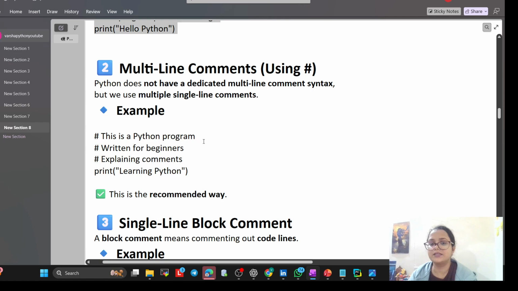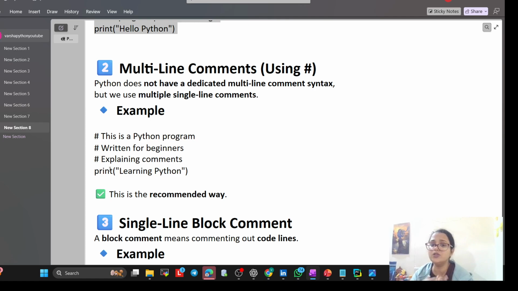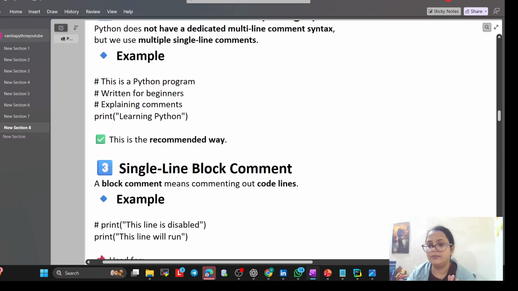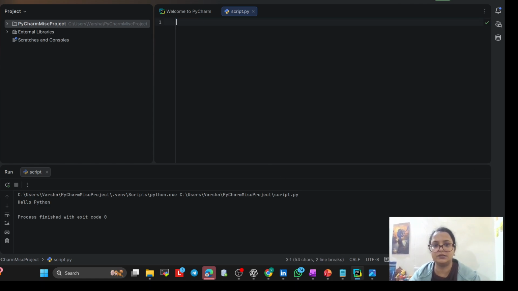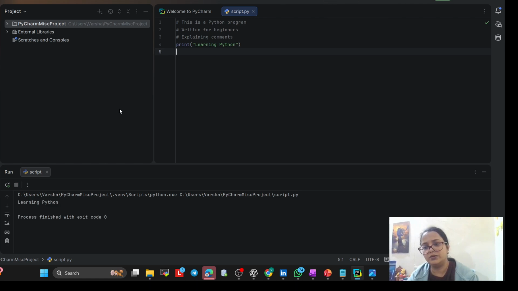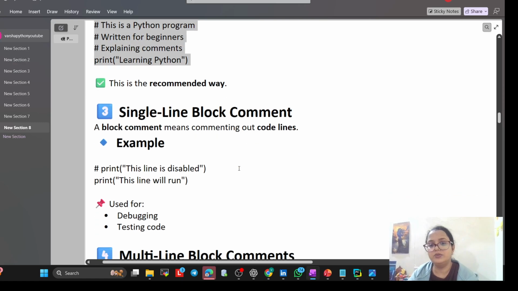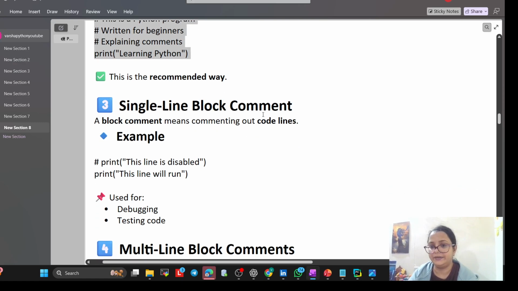Multi-line comment is like this: this is a Python program written for beginners. This is also fine, but Python does not have a dedicated multi-line comment syntax, so we use multiple single line comments like this. This is the recommended way. For example, let me show you this again. What is it? Learning Python. All these are commented.